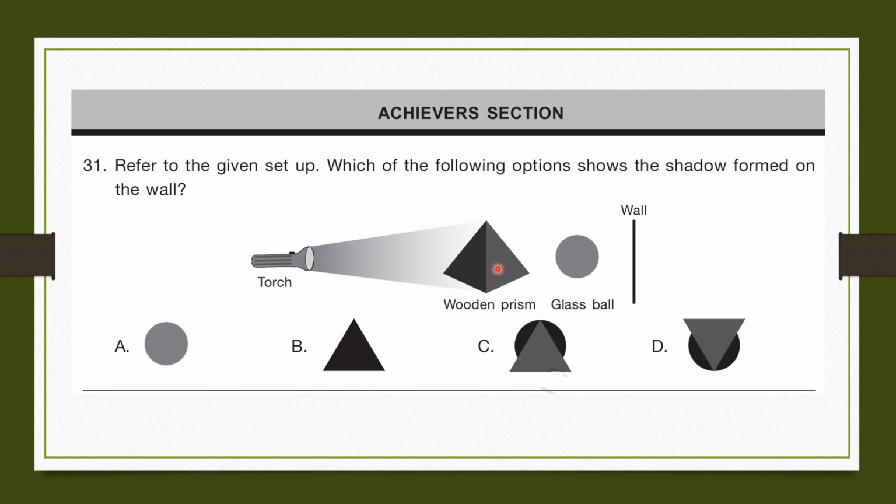And the wooden prism, there will be a sign. So there will just be a triangle. So the correct answer will be B.